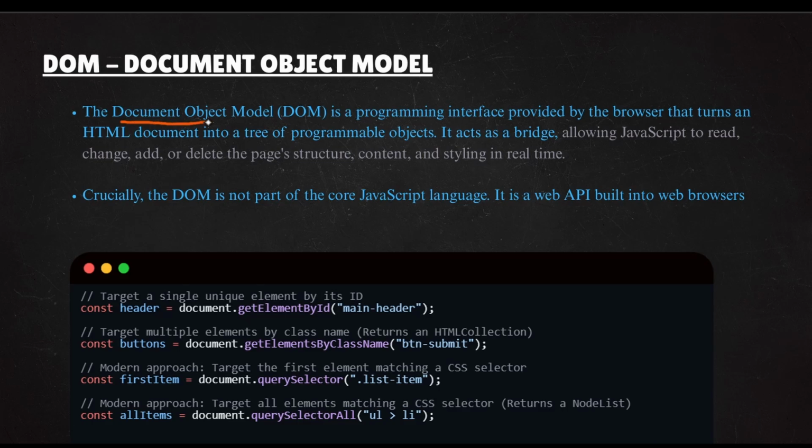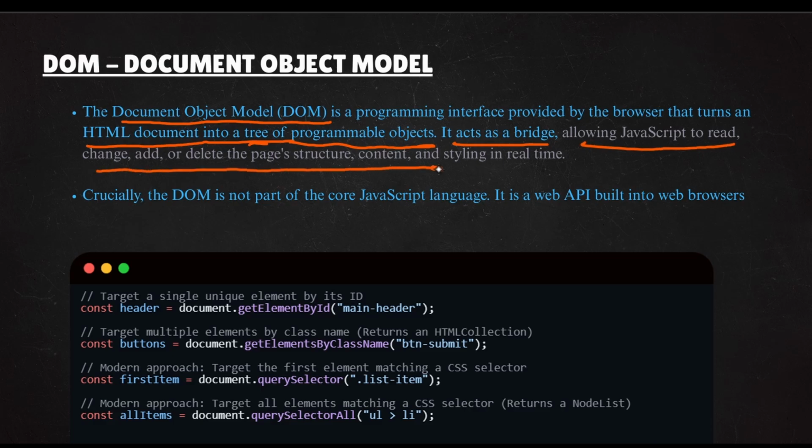It says that the Document Object Model is a program interface provided by the browser that turns an HTML document into a tree of programmable objects. It acts as a bridge, allowing JavaScript to read, change, add or delete page structure, content and styling in real time. I will repeat, allowing JavaScript to read, change, add or delete the page's structure, content and styling in real time.